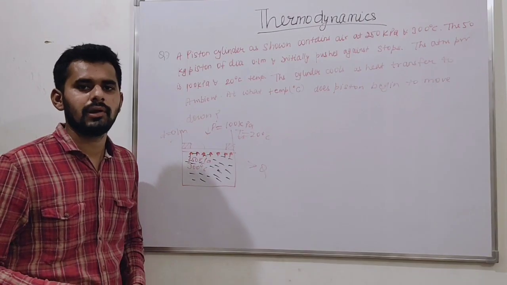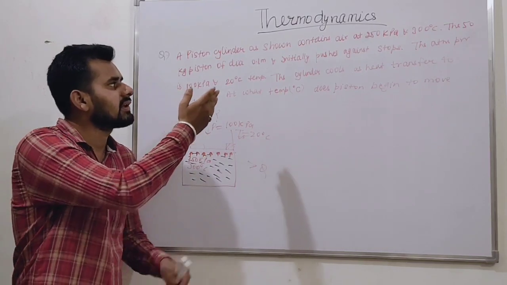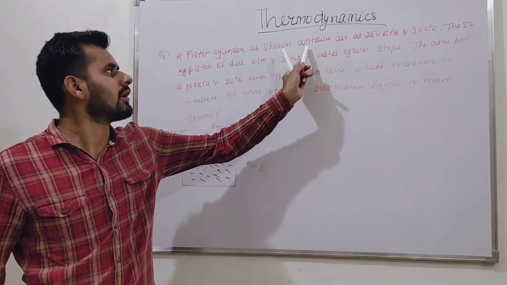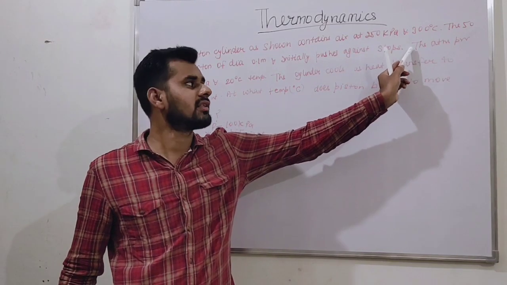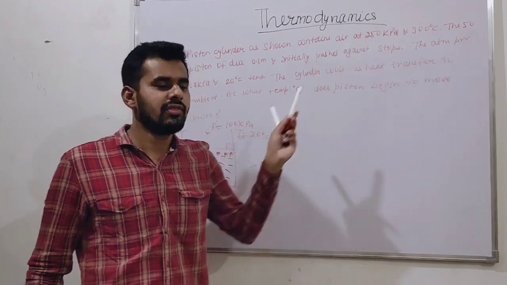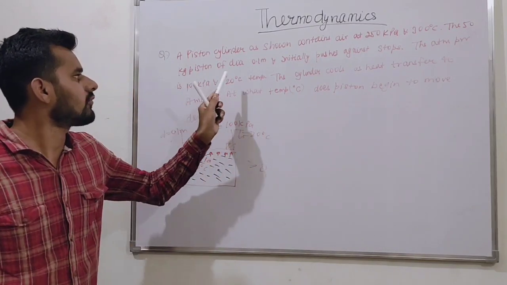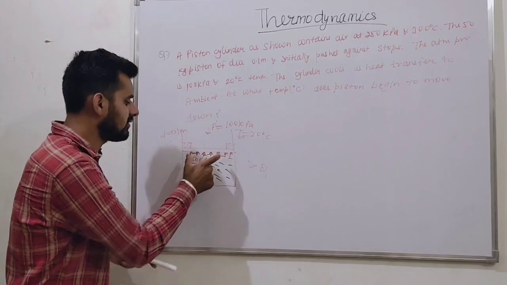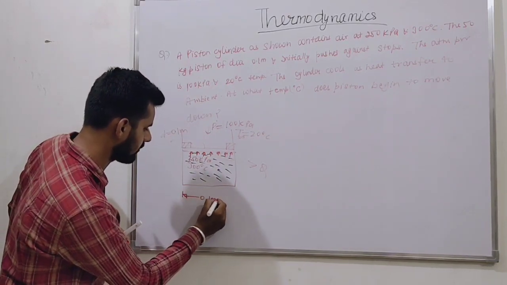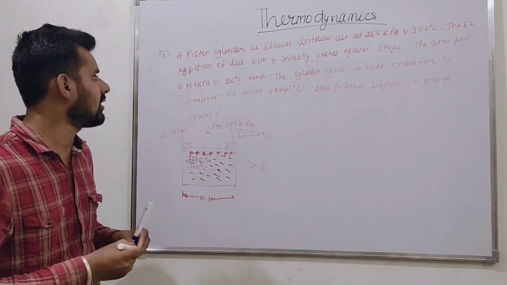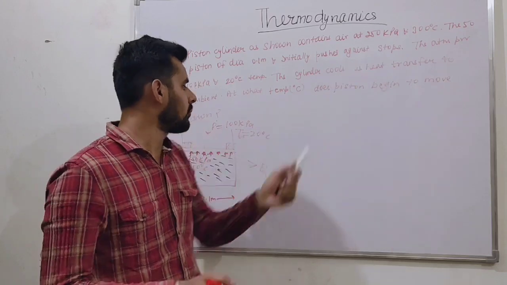Another problem, let us understand what the problem is. A piston cylinder, as shown in the figure, contains air at 250 kilopascal and 300 degrees Celsius. The piston mass is 50 kg and its diameter is 0.1 meter, and it initially pushes against stops.